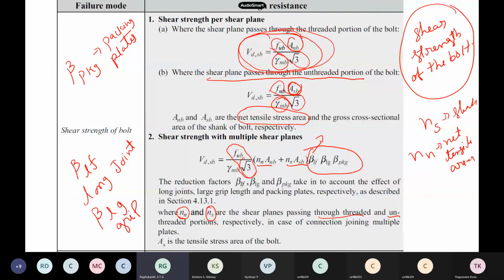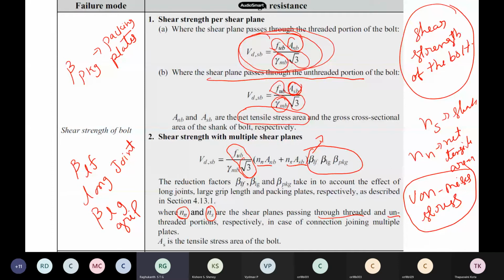What are the theories of failure? Several theories are there. Rankine's theory for brittle material. You would have studied von Mises. Have you heard this word? Von Mises stress, or the von Mises theory of failure, is a very famous theory.